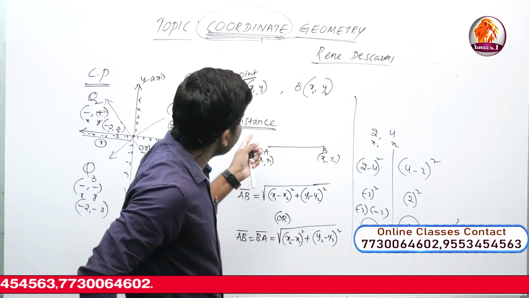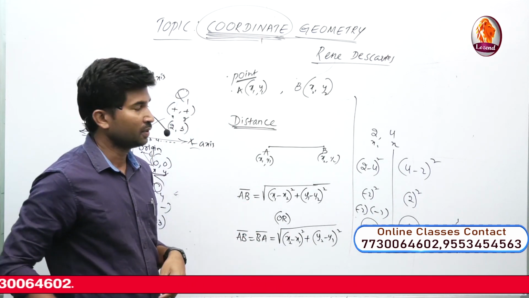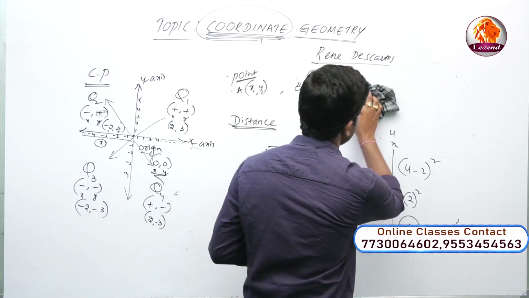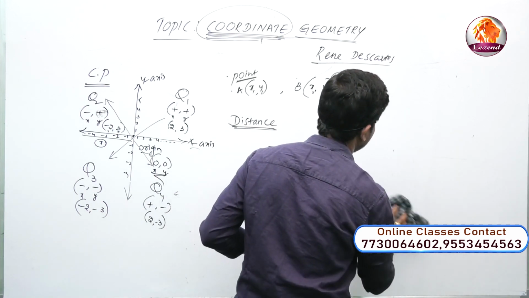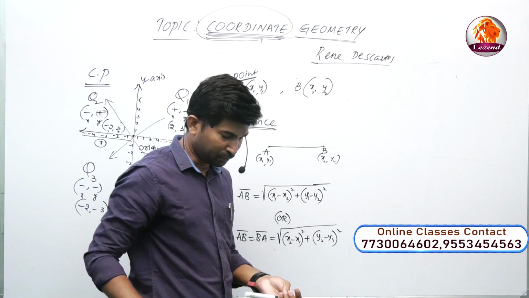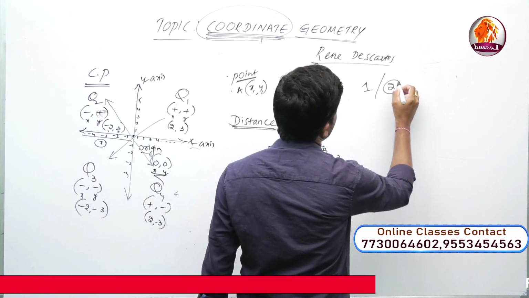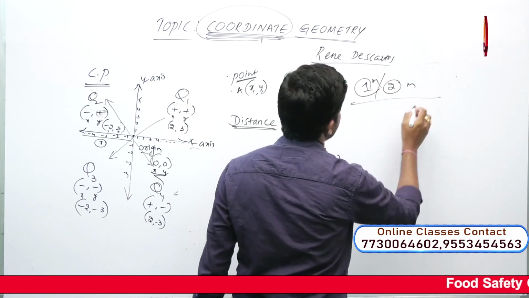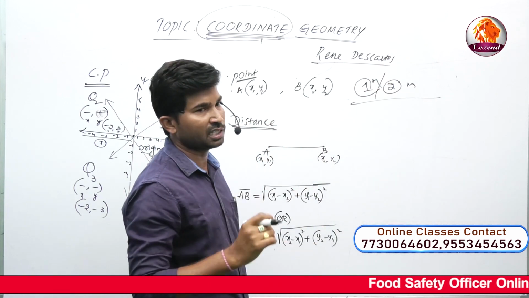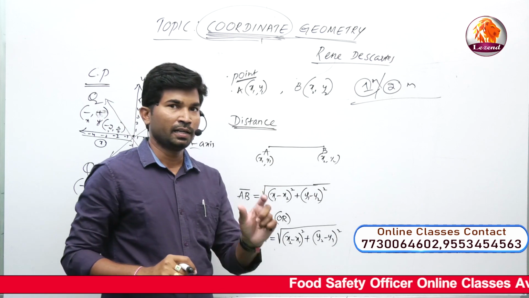Now, when we apply the distance formula, you see that, for example, for 1 mark or 2 marks purposes, definitely in the examination they give 3 points.